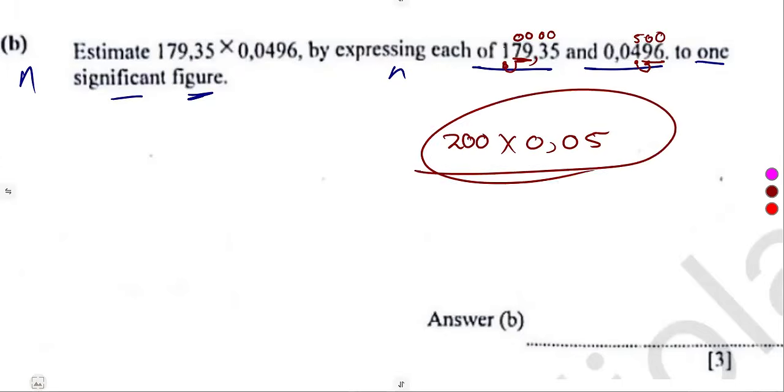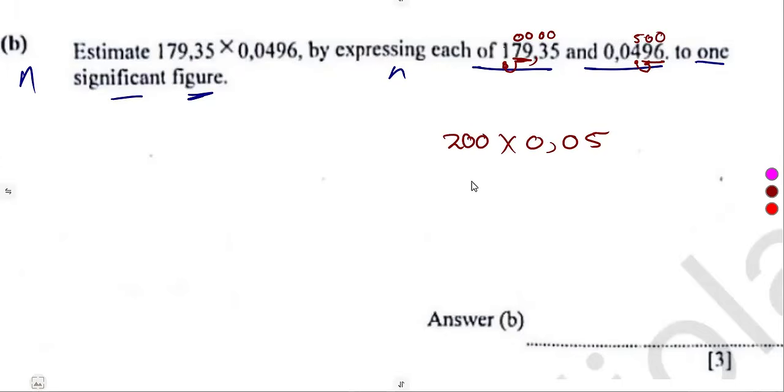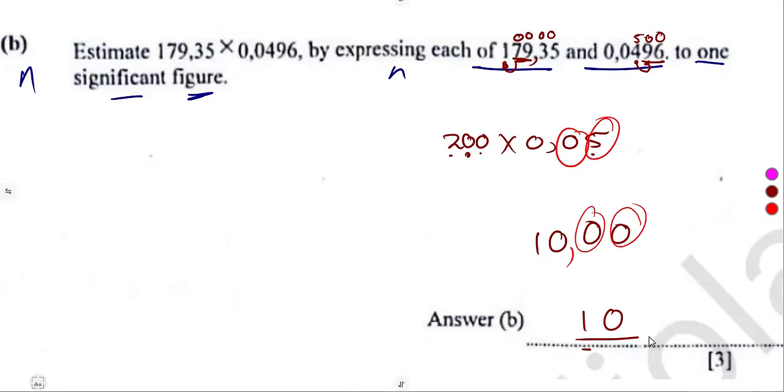So that's it. Let's multiply. 200 times 0, 0,05, guys. Okay, since it's paper 1, let's multiply. 5 times 0 there, that's a 0, 5. Times this 0, that's a 0, 5. Times 2, that's a 10. So the question is, how many decimal places? 1, 2. So that's 1, 2. So the comma was going to be a 10, 10, 0, 0, which is what? Which is 10. Okay. So that is the idea, guys, of the question.